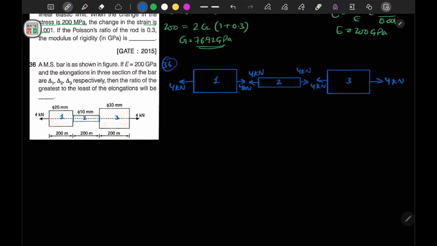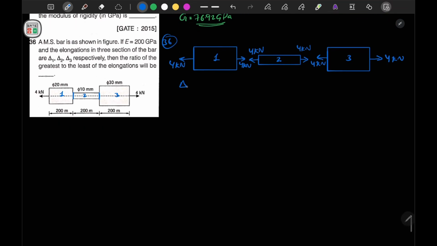So if you want to calculate delta 1, delta 2, delta 3, I can write delta 1 is equal to PL by A E, that is 4 into L. L is 200 for this, PL by A. Value of area of cross section is pi by 4 times d square, that is 20 square, into E. E is given as 200 gigapascal, and since 4 is in kilonewton, I directly substituted in gigapascal. Okay, and delta 2 can be written as 4 into 200 divided by pi by 4 into 10 square into 200.